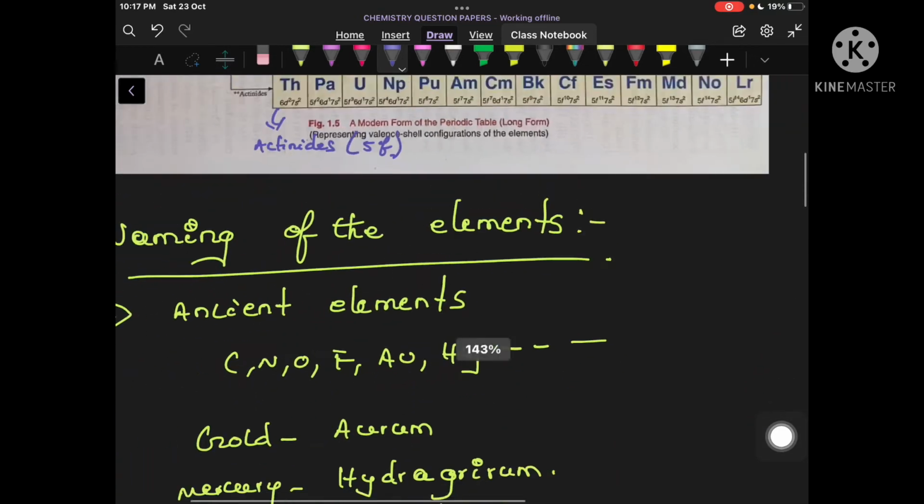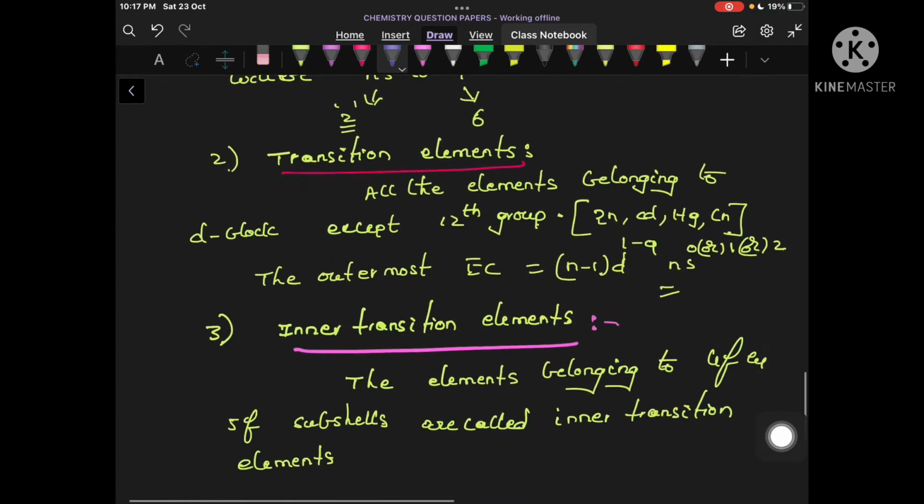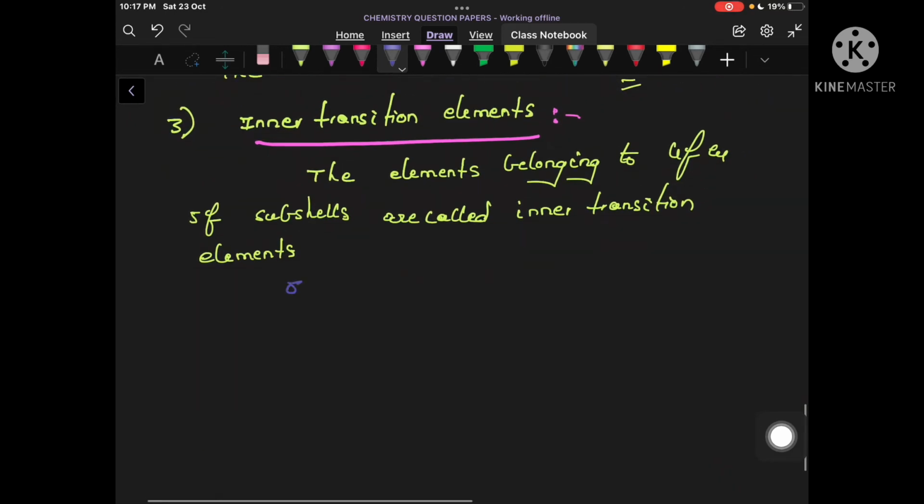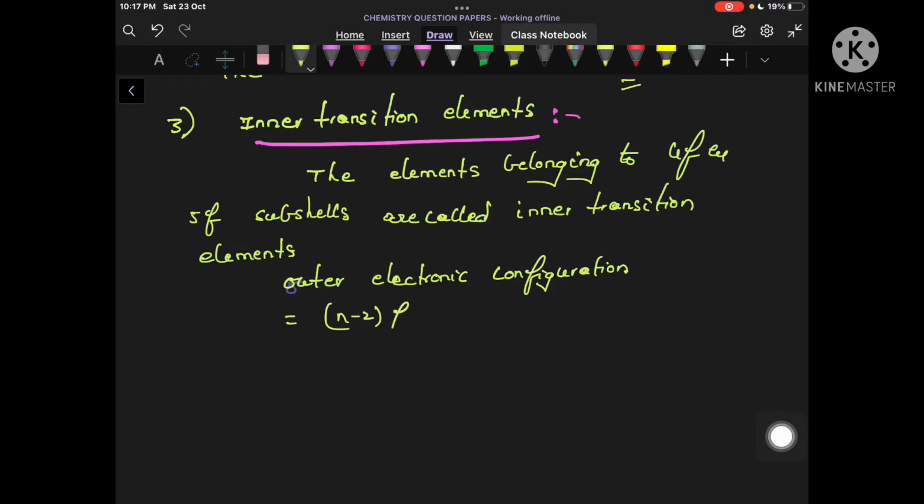So what is the outermost electronic configuration in the case of inner transition elements? The outer electronic configuration is (n-2)f 1 to 14, (n-1)d either 1 electron or 0 electrons, and ns2.